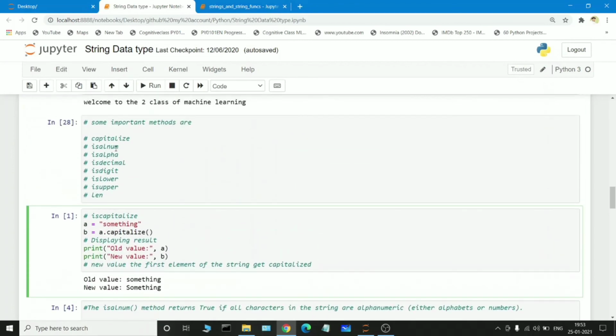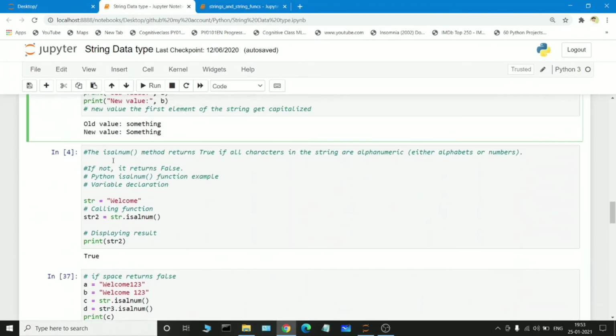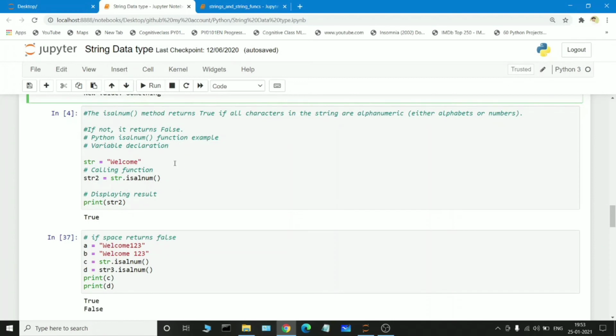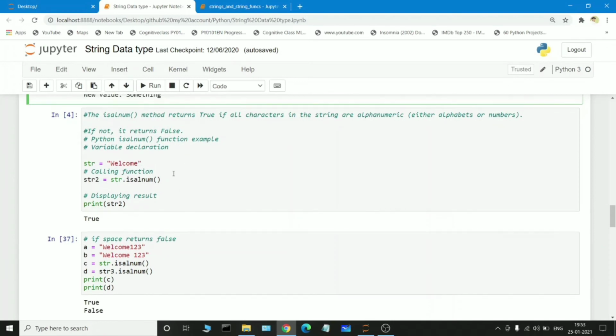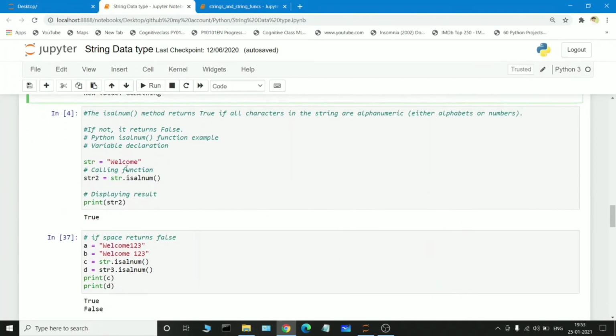And there is another function known as isalnum. The isalnum method returns true if all the characters in the string are alphanumeric, which means if we pass any string, and it contains only characters or numerals, it will print true. Or if there are any white spaces in the string, automatically it will return false. The boolean expression will be printed. For example, I am passing the string welcome and checking whether the string is alphanumeric or not.